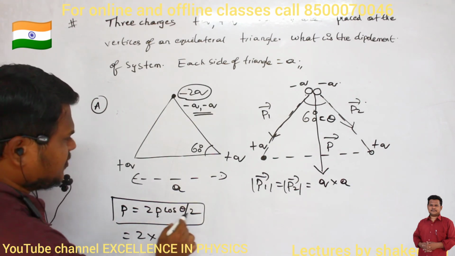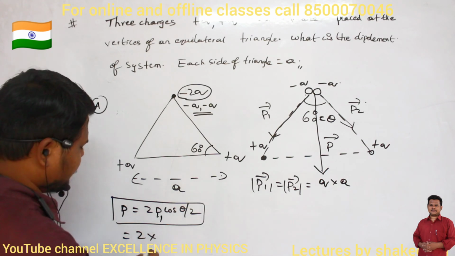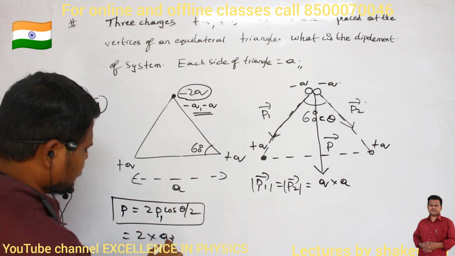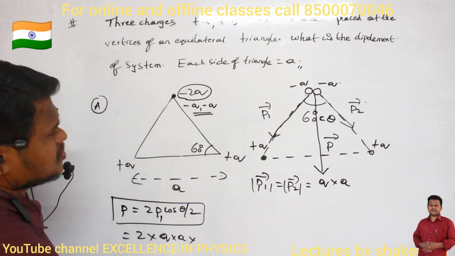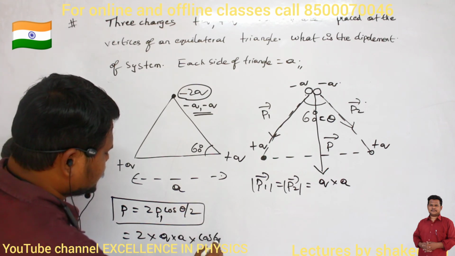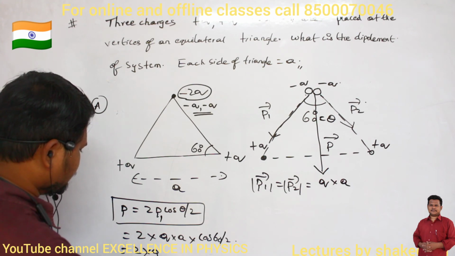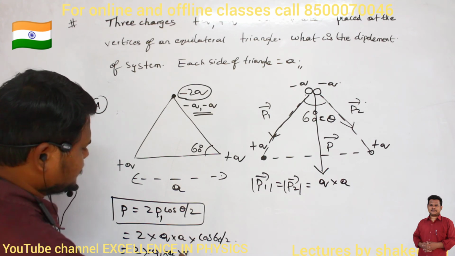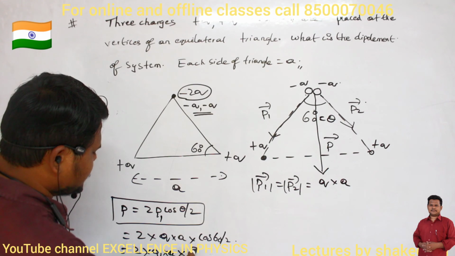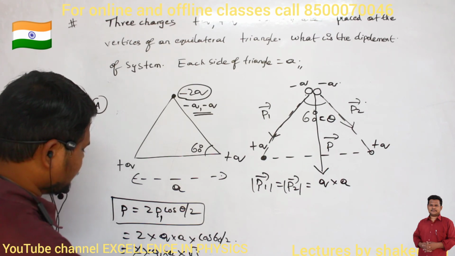So 2 into p value, let it be p1. p1 is q into a, into cos 60 divided by 2. Cos 60 divided by 2 is cos 30. So 2 into q into a into cos 30. Cos 30 value is root 3 divided by 2. So 2 and 2 get cancelled.